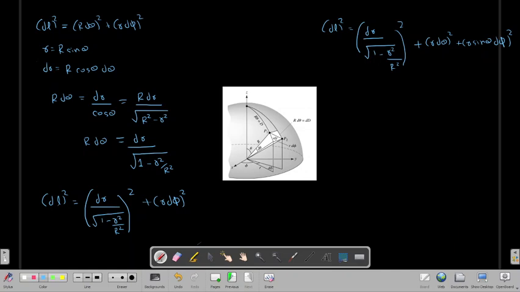So this is the thing which we are having. This is r into sin theta d phi, and this is the whole square. So this is your dr, this is your d theta, and this is your d phi.